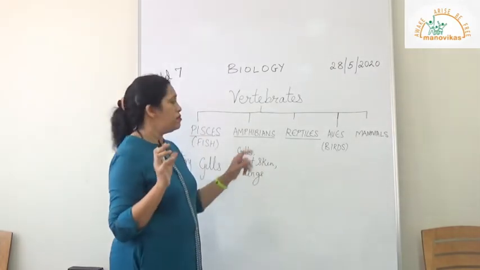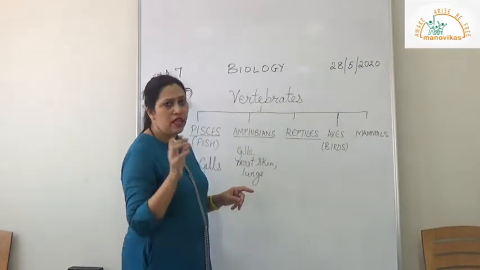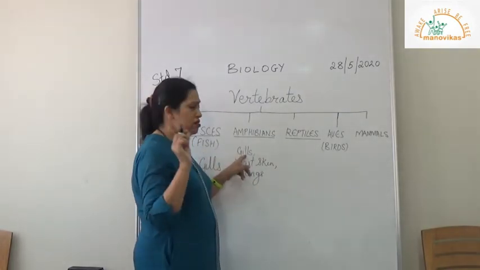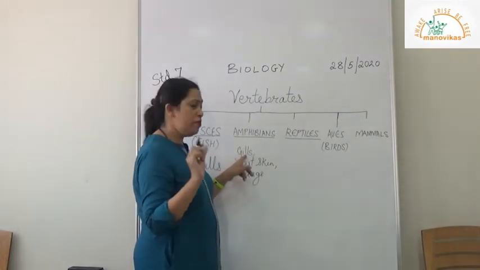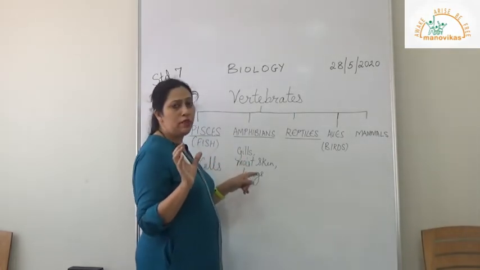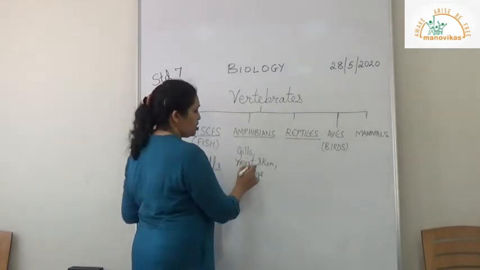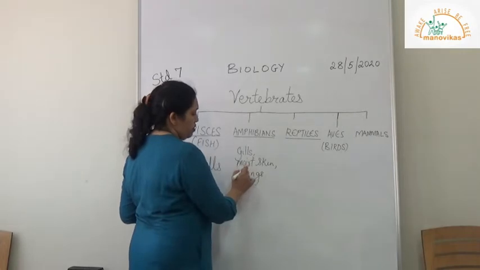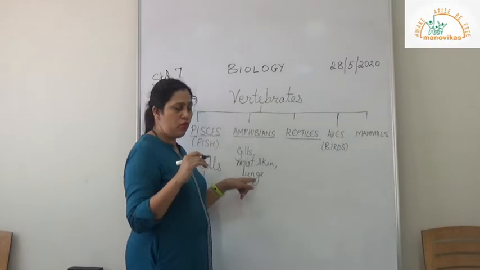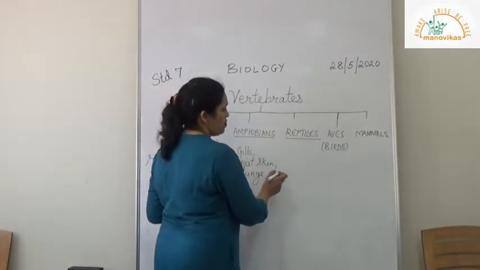Because the amphibians have a life cycle. A part of it is in the water, that is the larvae, and they breathe by gills. Just like larvae and tadpoles breathe by gills. When it becomes big, the frog or the toad or salamander, when they come on the ground or land, they breathe by the moist skin. In water and when they come out of the water, they breathe by lungs like us. So they have three respiratory organs.